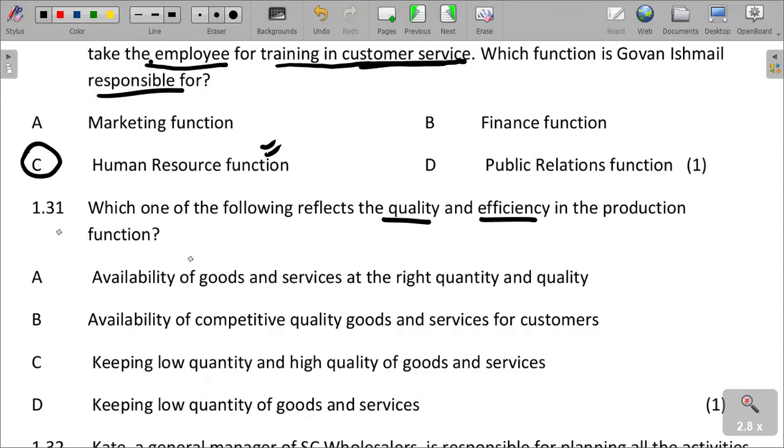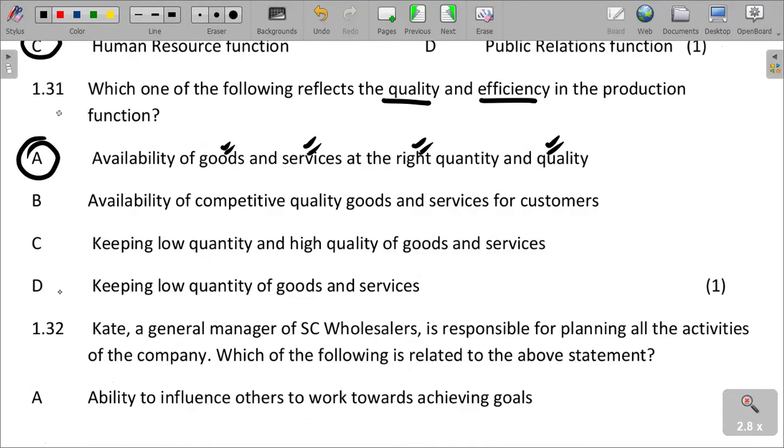Availability of goods and services at the right quantity and quality. We are saying it is for the right quantity and right quality, which reflects efficiency in the production function. Goods must be there at the right quantity and at the right quality.